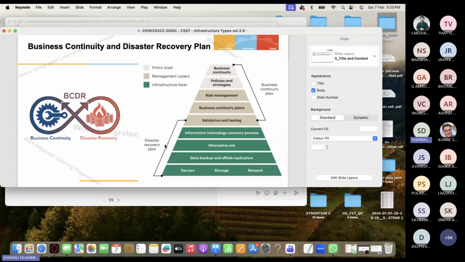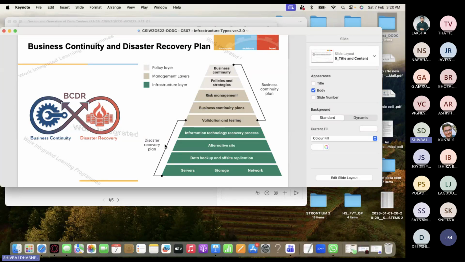Okay, so business continuity and disaster recovery plan. This gives you a very good picture representation of how business continuity is managed or achieved during a disaster. There are policy layers, management layers, and infrastructure layers. If you see the whole pyramid, the business continuity plan versus the disaster recovery plan: whatever you see at the bottom is the disaster recovery plan. Whatever you see at the top, from validation testing to business continuity, is called the business continuity plan.